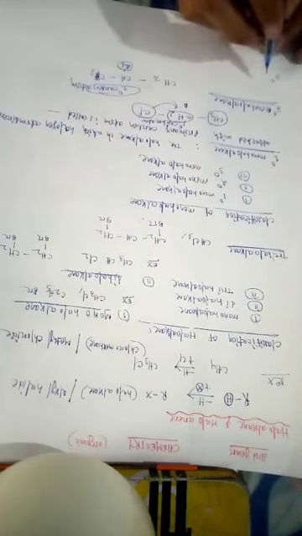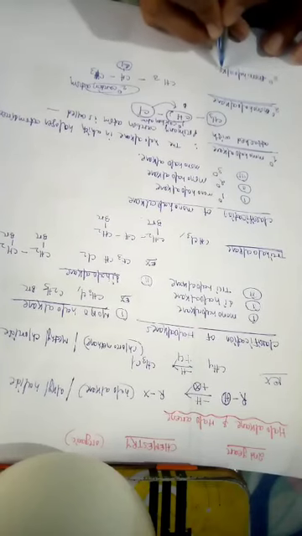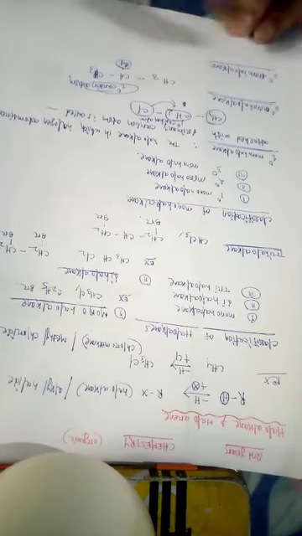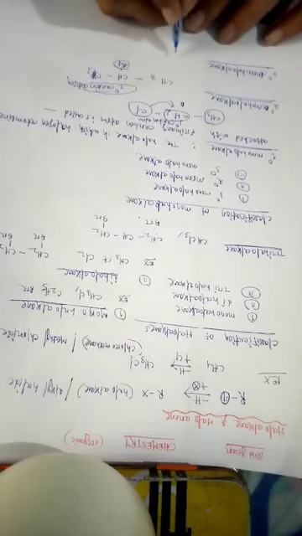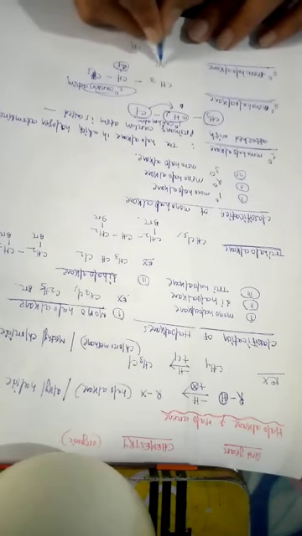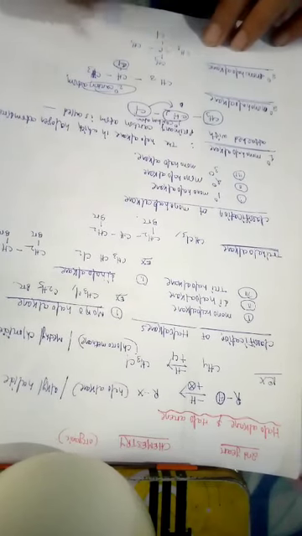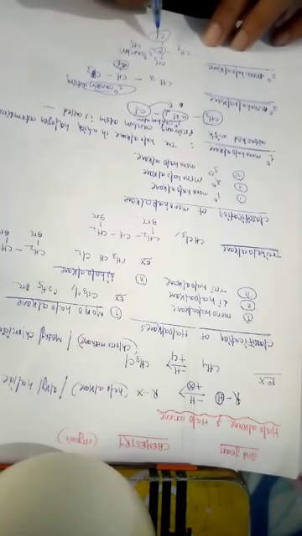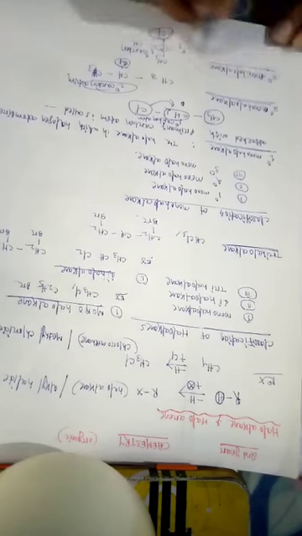Then tertiary monohaloalkane is defined as where the halogen atom is directly attached with a tertiary carbon, which is attached with three carbon atoms. So that's why we say this is tertiary monohaloalkane.